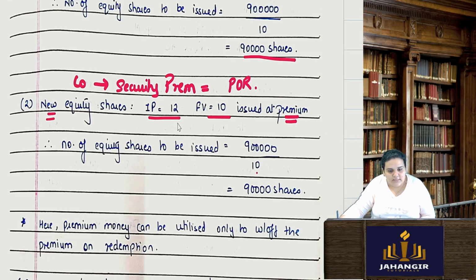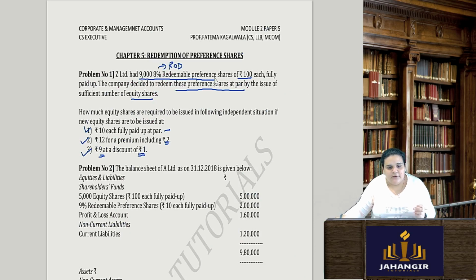I will not consider this premium amount of rupees 2, because as per Companies Act 2013, I cannot use security premium for the purpose of preference share capital to be redeemed. Okay, security premium is being received, very good. Use that security premium for the purpose of redemption premium. But here there is no redemption at premium. Redemption is happening at par only.